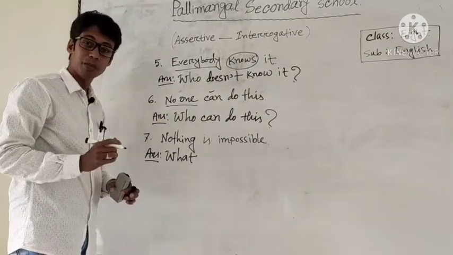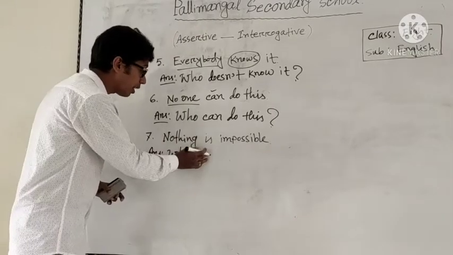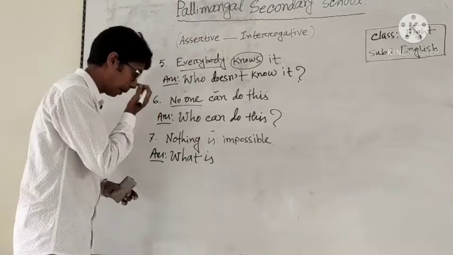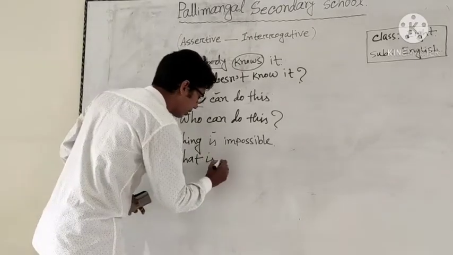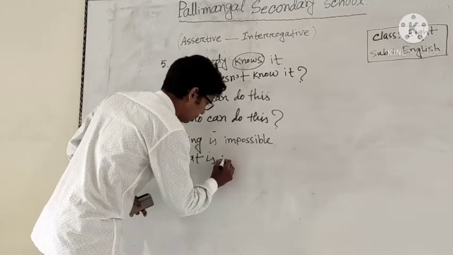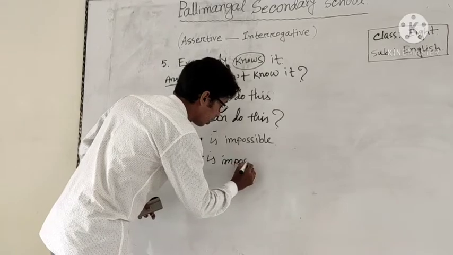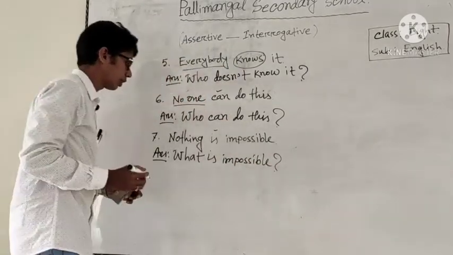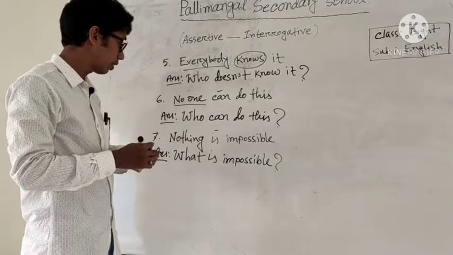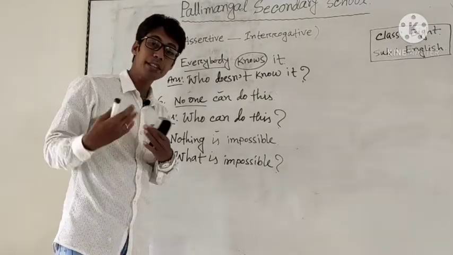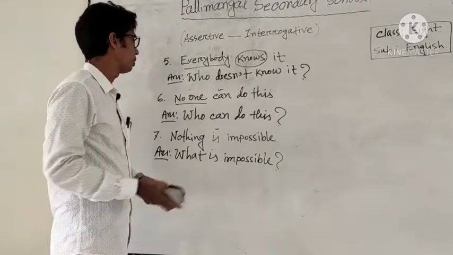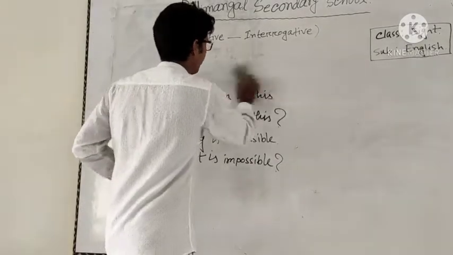Then the auxiliary verb. Is there any auxiliary verb? Yes, is. What is impossible? Okay, nothing is impossible. What is impossible? So this is very easy for you. Okay, dear students.